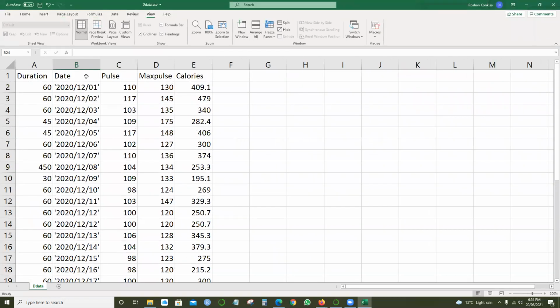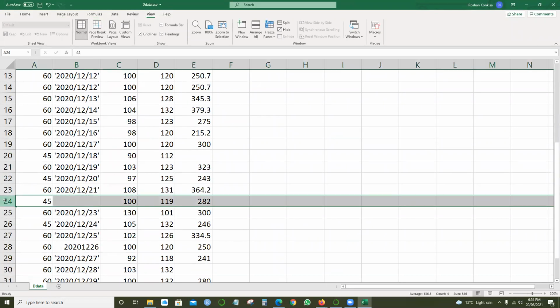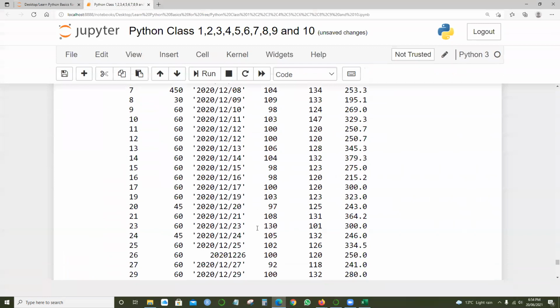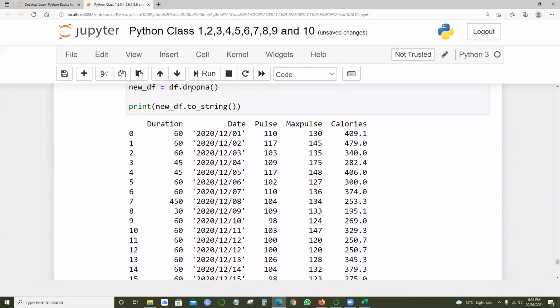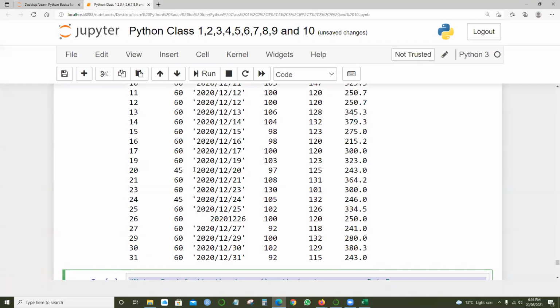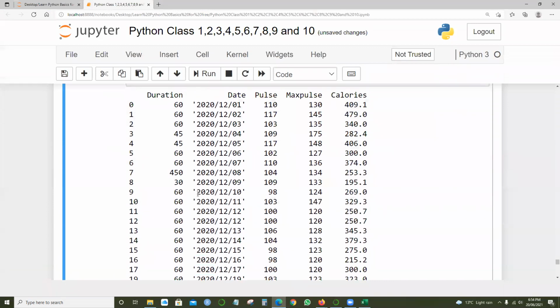So duration, date, pulse, max pulse, calories, and over here the date is blank. When I ran dropna, we don't have that row.